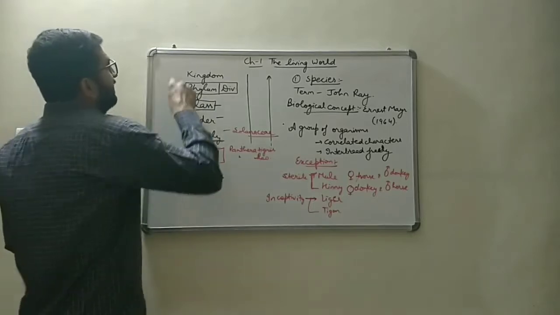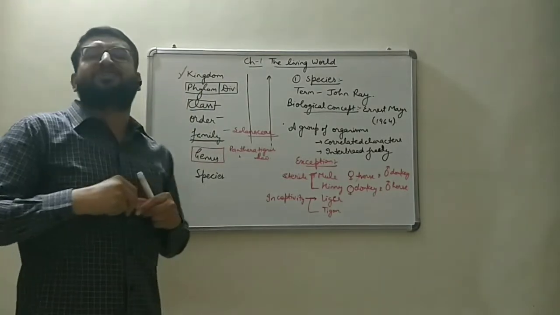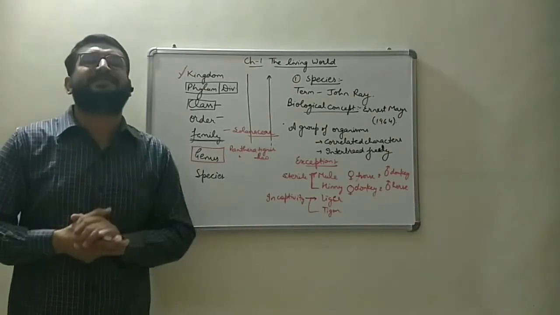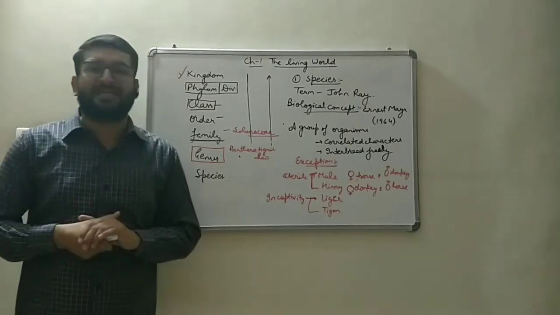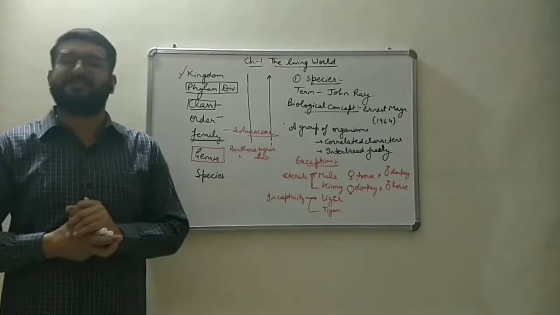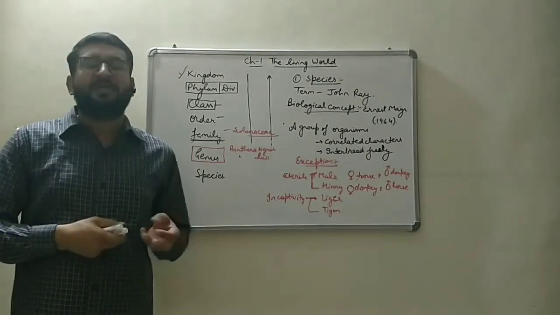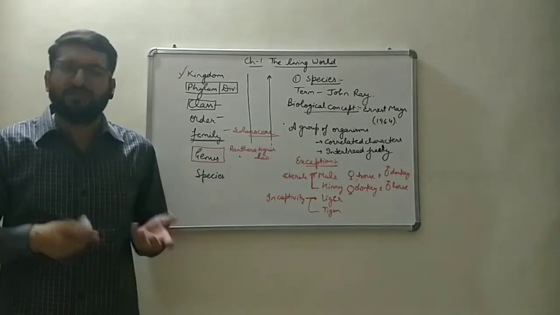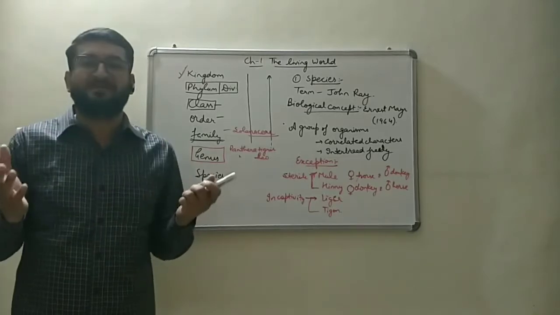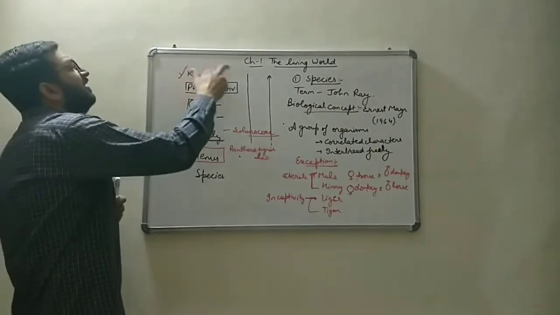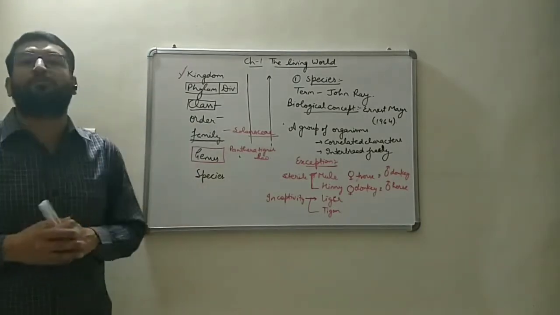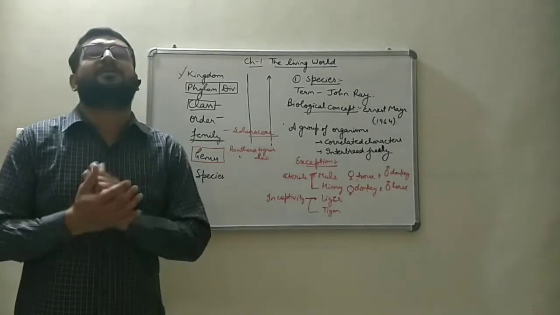After that, kingdom, the largest of all these hierarchical taxa. Kingdom is a group of related phyla in which various organisms are placed, and those organisms have certain fixed common characters. For example, Animalia do not have a cell wall, they cannot synthesize their own food, and they are composed of eukaryotic cells. So on these common characters, we make a larger taxon, and the largest taxon among all these 7 obligate categories is known as kingdom.